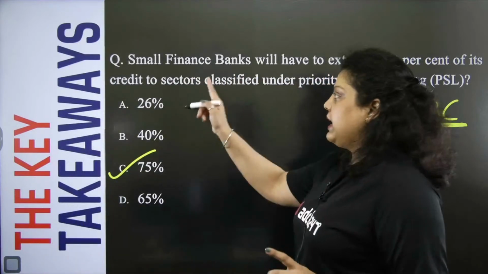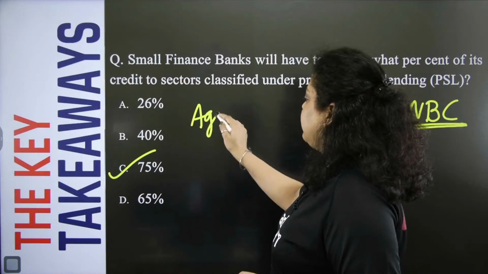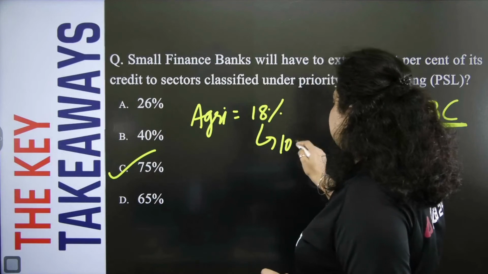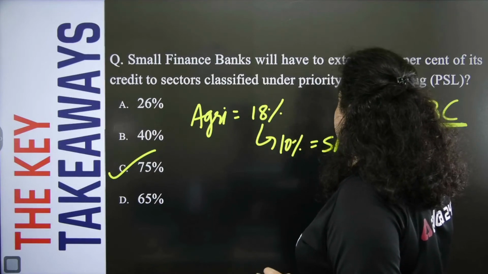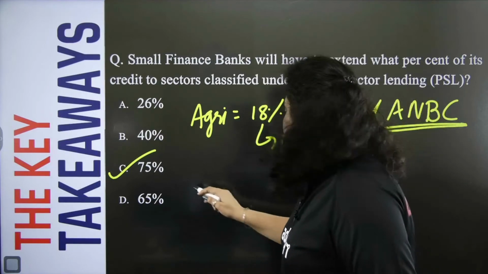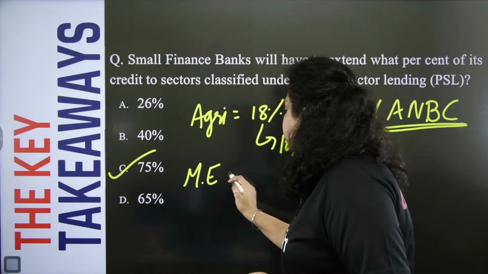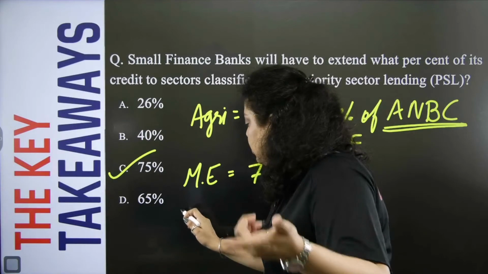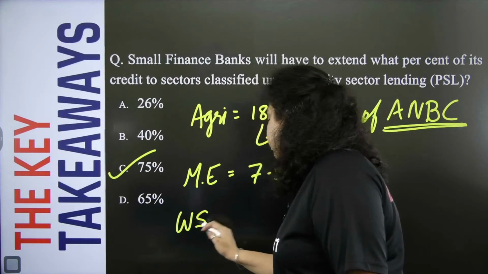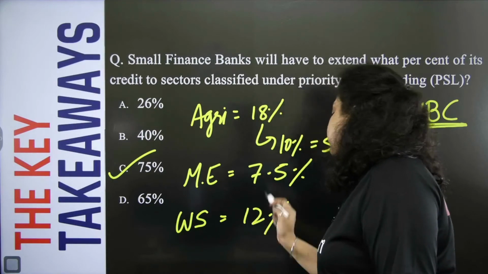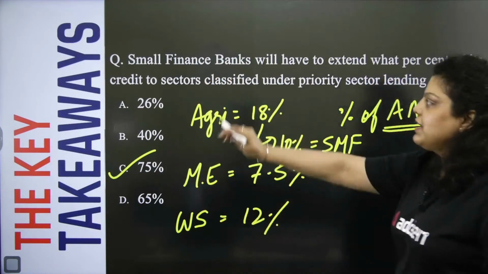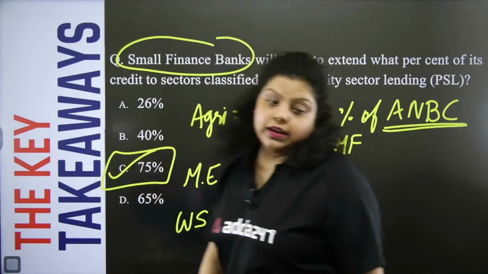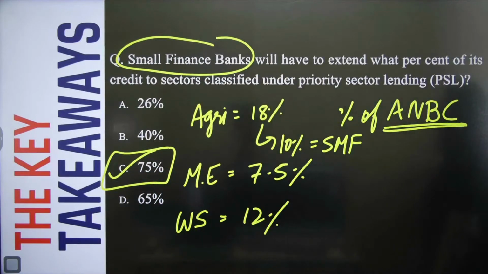The sub-targets will be different. For example, in case of a small finance bank, they have to give 18% to agriculture. Out of this 18%, 10% will go to small and marginal farmers. Apart from that, they have to give loans to micro enterprises, which will be 7.5%. Then they have to give loans to the weaker sections of the society, which will be 12%. So these are the sub-targets for a small finance bank, and this is the overall target given by the Reserve Bank of India.